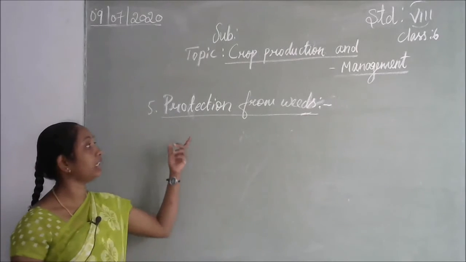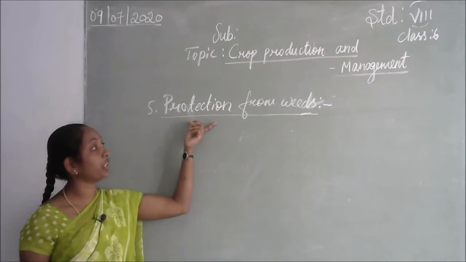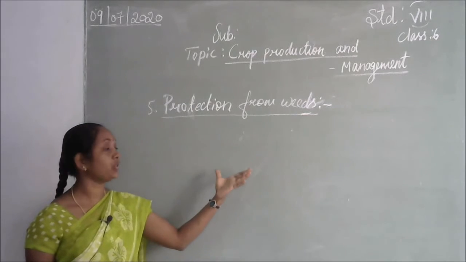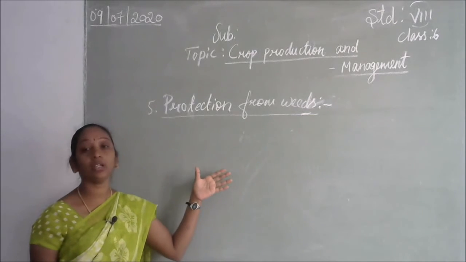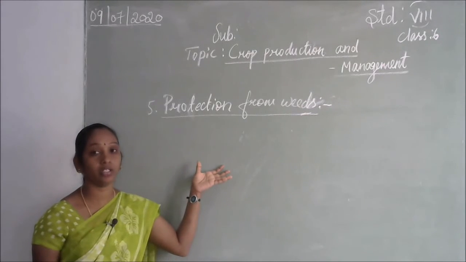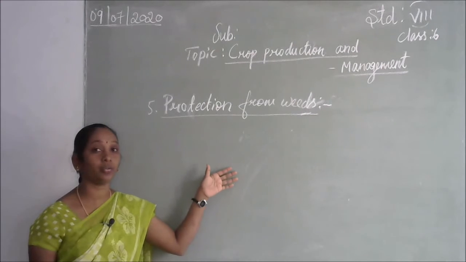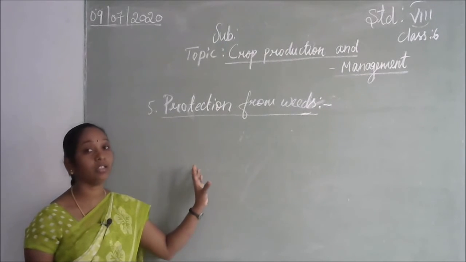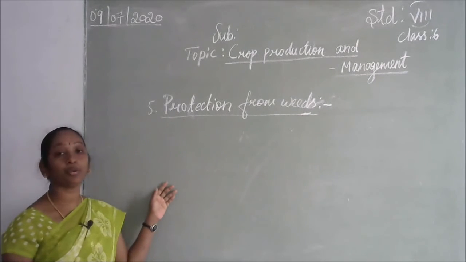In agricultural practice, the fifth step is protection from weeds. Naturally, in between the crops, undesirable, unwanted plants grow, and we cannot control that. They are naturally present among the crop plants. So how do we protect from the weeds?